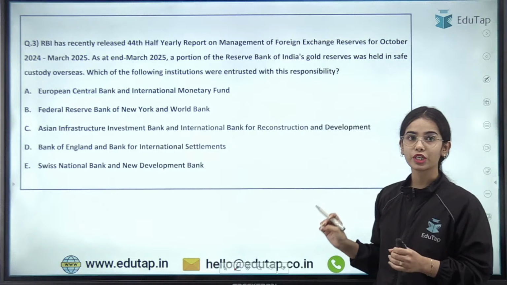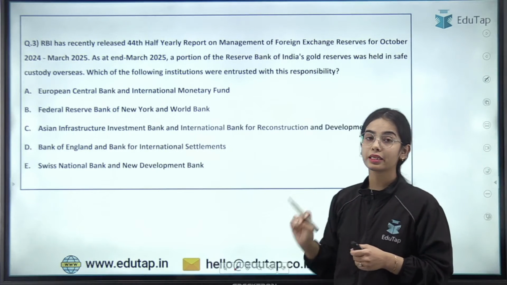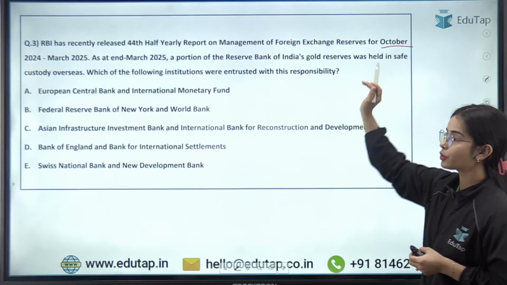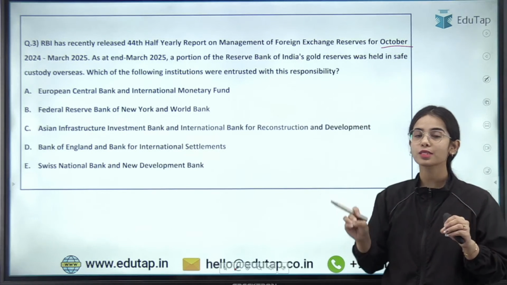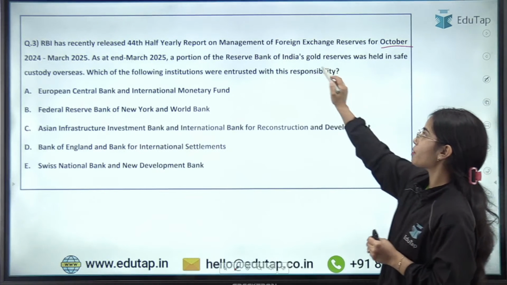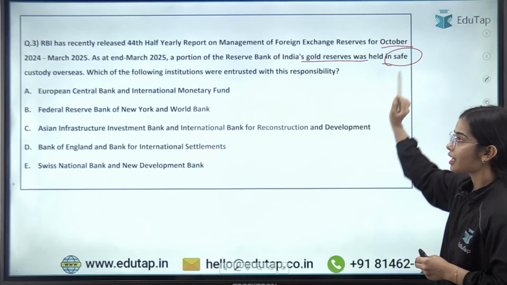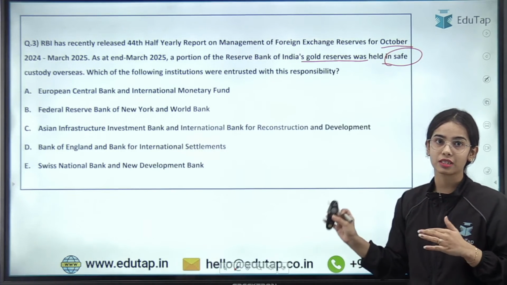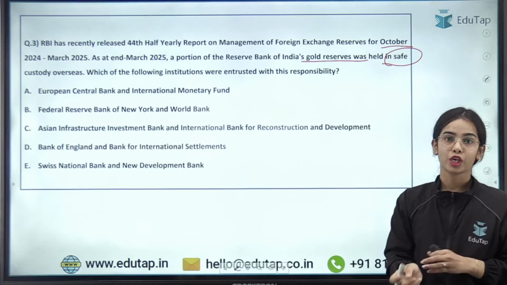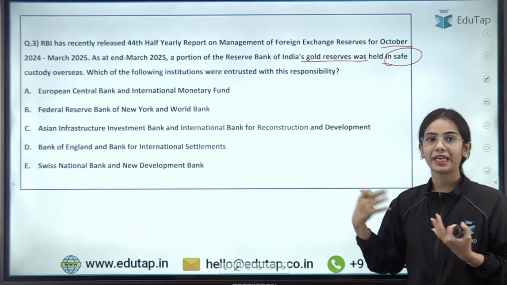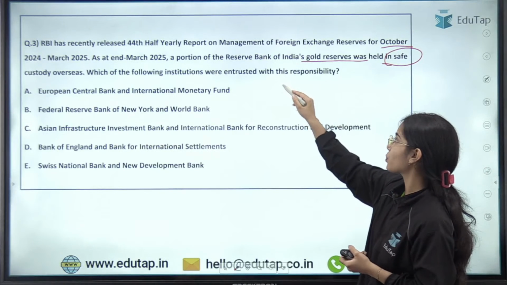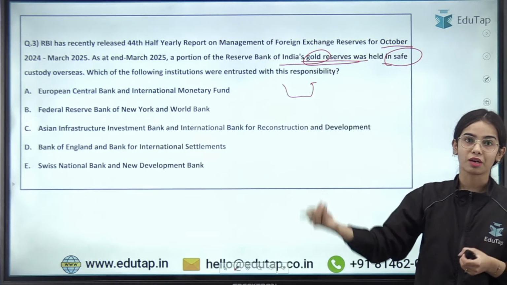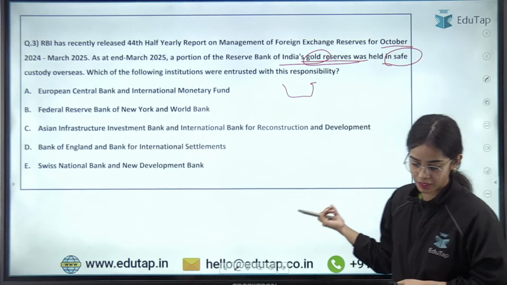Now coming to the next question. So here the RBI has recently released the 44th half yearly report on management of foreign exchange reserves for October 2024 to March 2025. As per this report, a portion of the Reserve Bank of India's gold reserves was held in safe custody overseas. So which of the following institutions were entrusted with the responsibility? So which of the following entities or the institutions have been given the responsibility to handle the RBI's gold reserves or to hold a part of the RBI's gold reserves? So here try to answer the question.